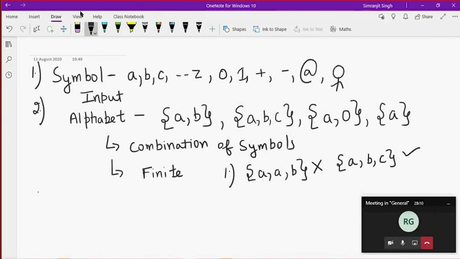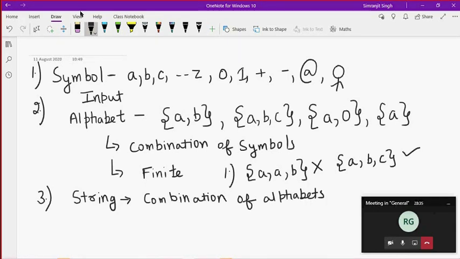The third term is called a string. You know what a string is. A string is also a combination of alphabet.